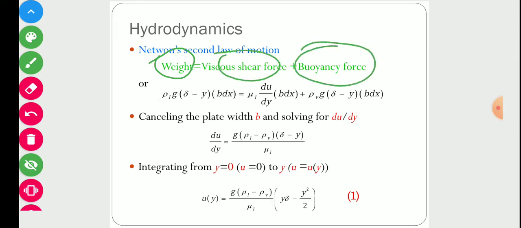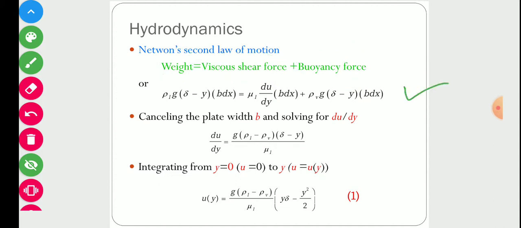So this weight will be equal to viscous force plus buoyancy force, and if we put the values of all these forces, then this is our final equation. Now b dx is a common term so we can cancel it out, and if we rearrange that equation in the form of du by dy, then finally the above equation will be converted into this form.